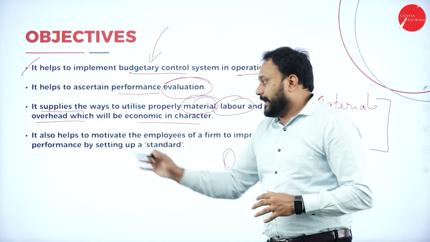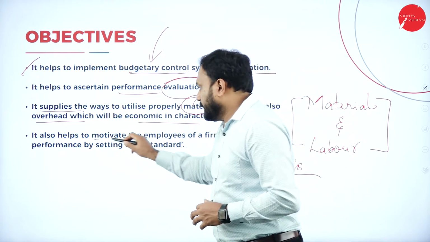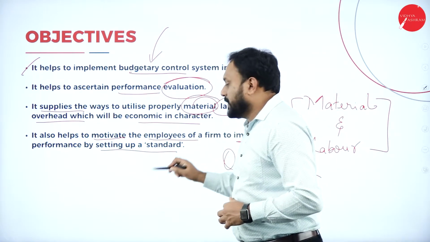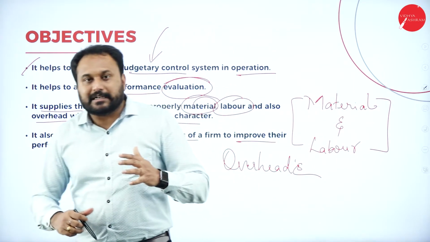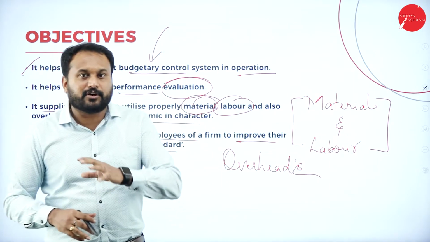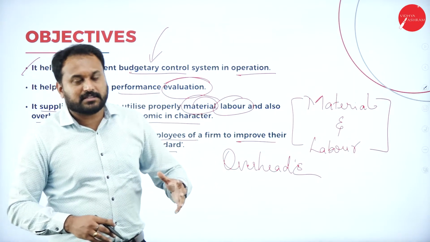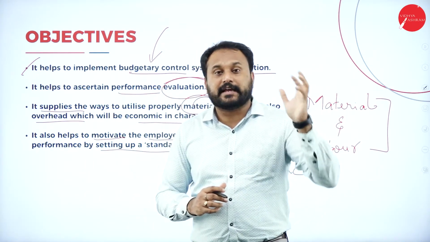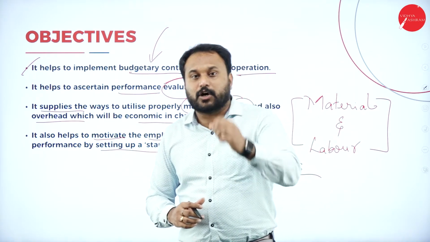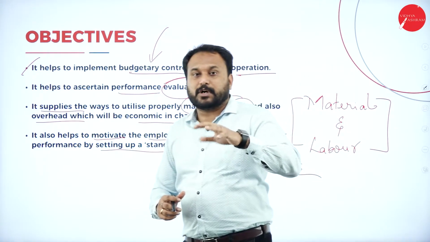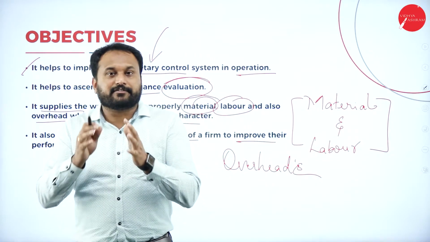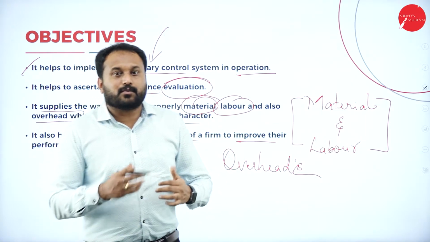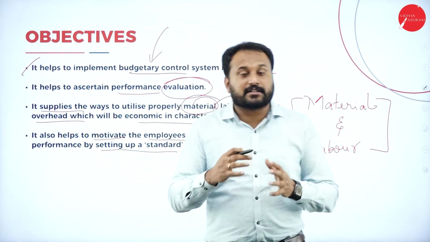Now it also helps to motivate the employees of the firm to improve their performance by setting up a standard. So usually targets are given by the MNC company or any business enterprise. When they give targets, what exactly are the targets? How are the targets made, how are they actually allotted? The standards are what they actually go with. So they have a kind of policy in their own company that, for example, a fresher comes to the company. Now what standards should a fresher actually go with?